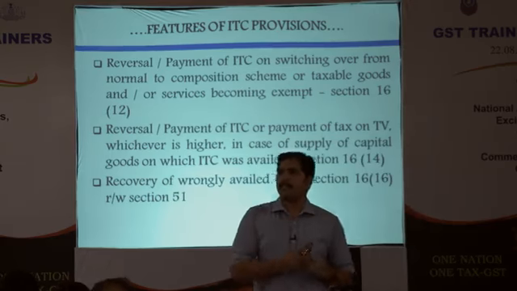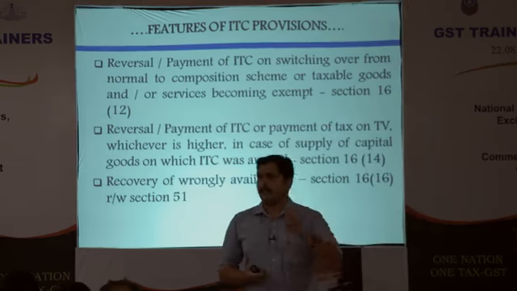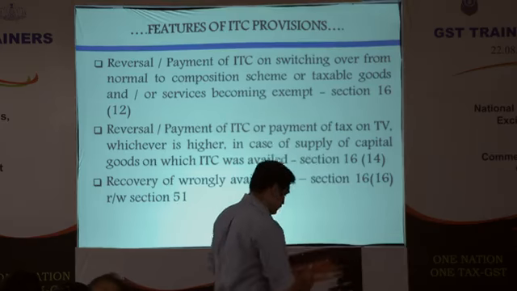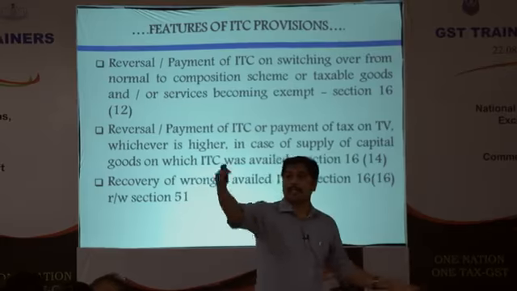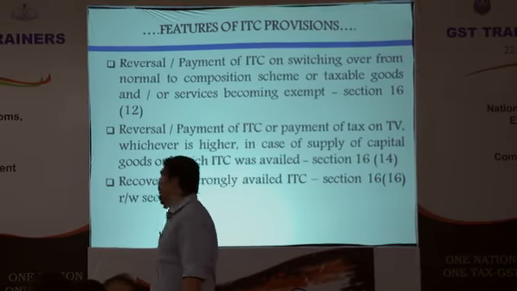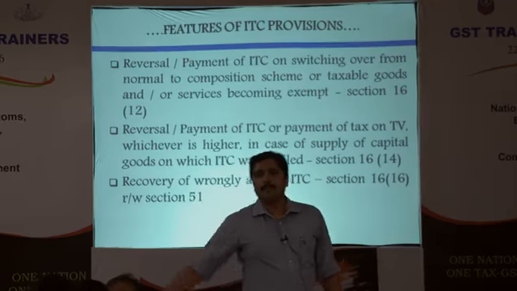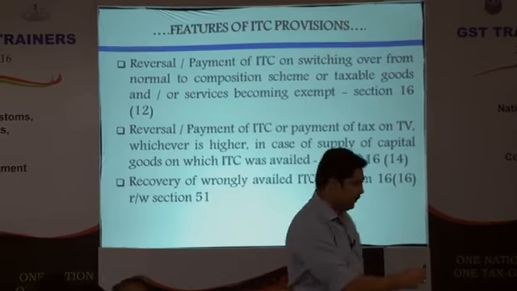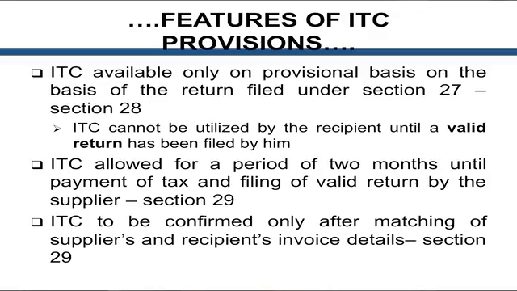It should be either the transaction value or the depreciation percentage points, whichever is higher. That is the thing for capital goods. And recovery, you will ask me what is to be done in terms of wrong availment? Everything will be under section 51, which is the demand section under the Model GST Act. And this is what sir will be explaining to you tomorrow in detail.